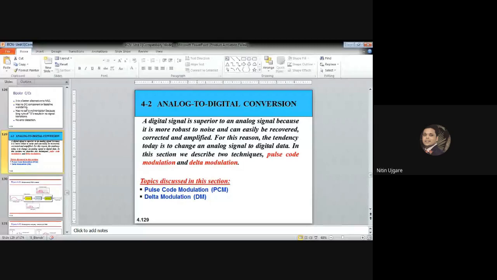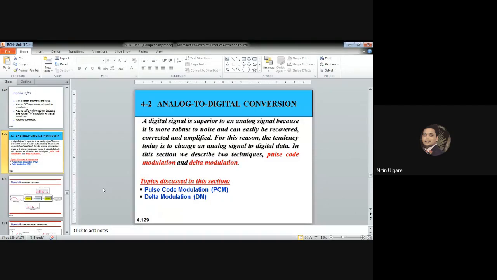Out of these four, we have already discussed the first one, that is how do we transmit the digital data to a digital signal. So today, as a part of this session, we'll now start with the analog to digital conversion. What it means is converting the analog data to digital signal. We know that a digital signal is superior to an analog signal because it is more robust to noise and it can easily recover, as well as we can correct the digital signal, and we can amplify it also. So for this reason, the tendency today is to change an analog signal to digital data.